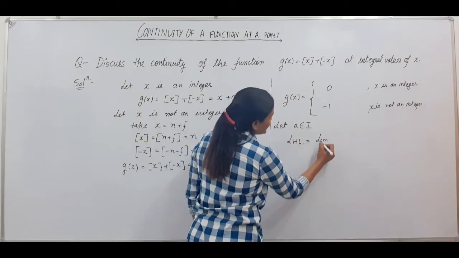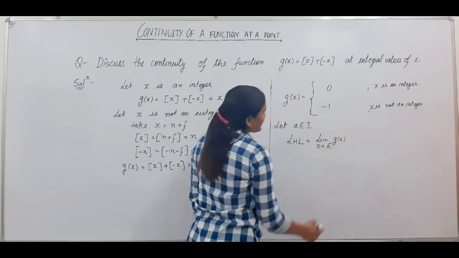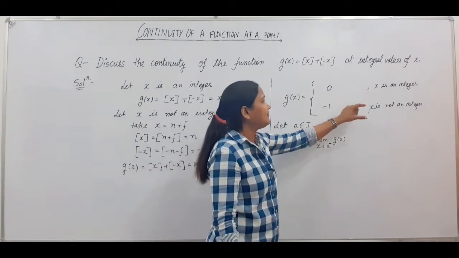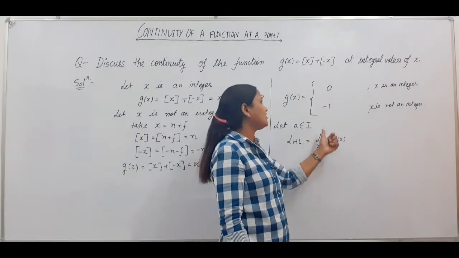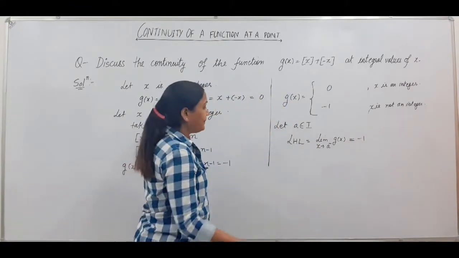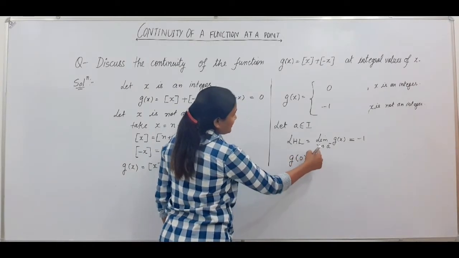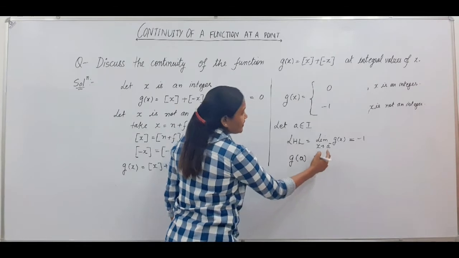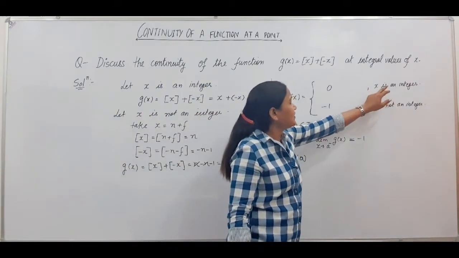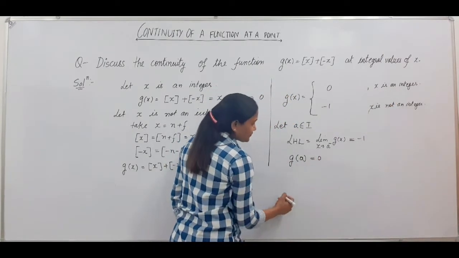So the left hand limit is limit x tends to a minus of g(x), and a is an integer. When we go to the minus of a, left or right, when x is not an integer, your value of the function is minus 1. But the value of the function at a, a is an integer, so the value of the function at any integer is 0, so g(a) is 0.